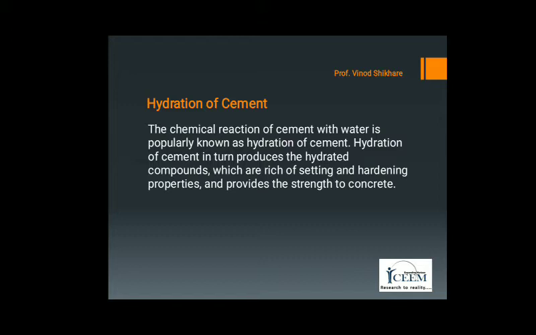For example, during hydration of ordinary Portland cement, about 50% of total hydration is achieved within the first 1 to 3 days, as compared to about 75% hydration which completes within 7 days, and up to 90% in about 6 months or so.